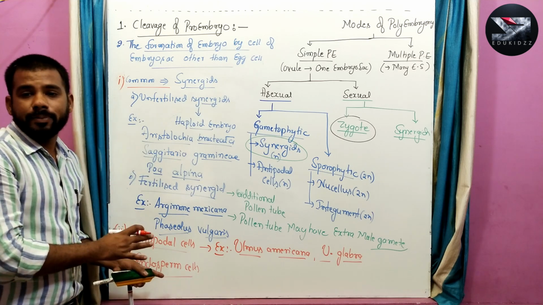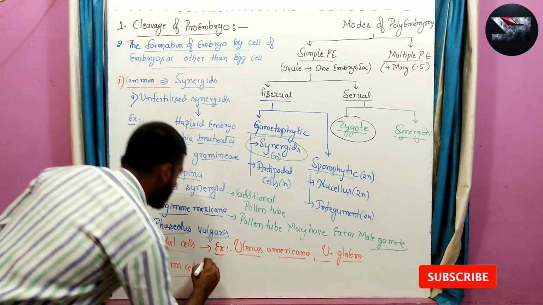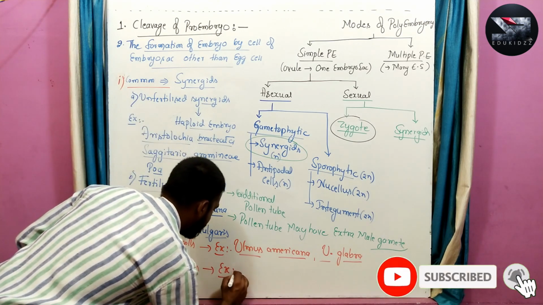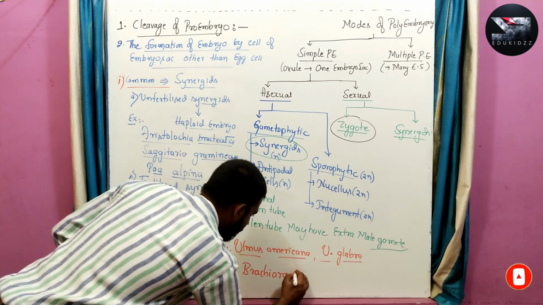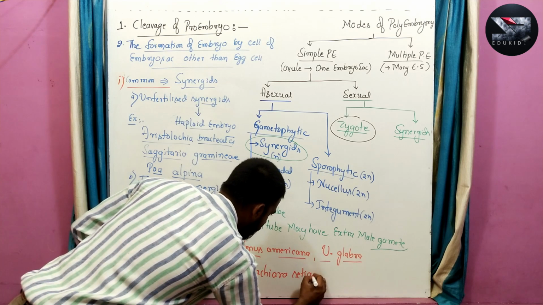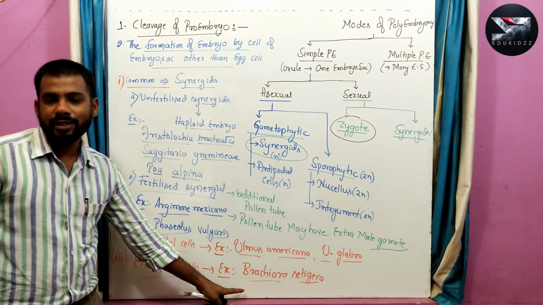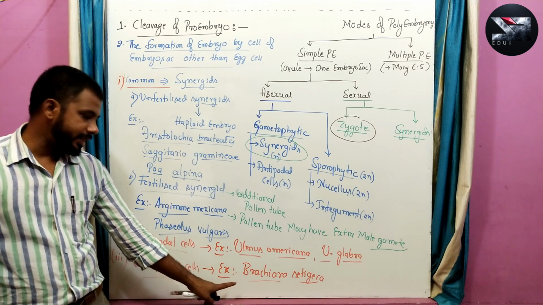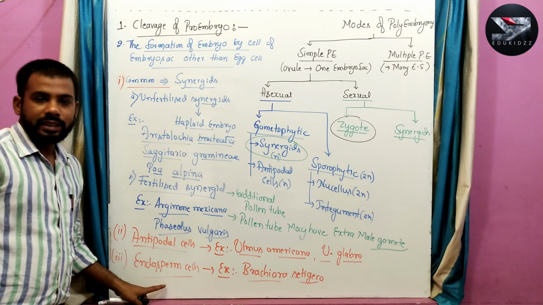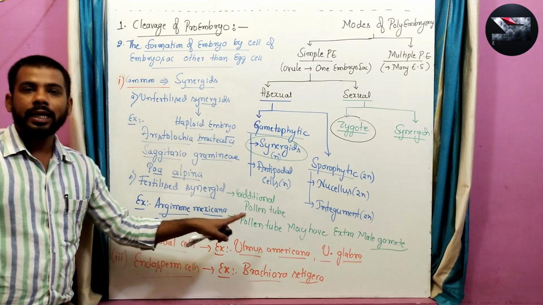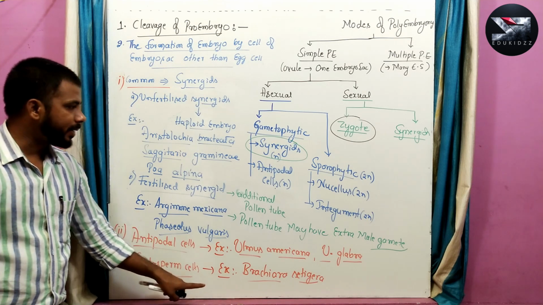This can be seen in a plant like Balanophora... Brachyara setigera, which is the only example. It's an apomictic plant where the endosperm cells develop into a triploid embryo and triploid seedlings.